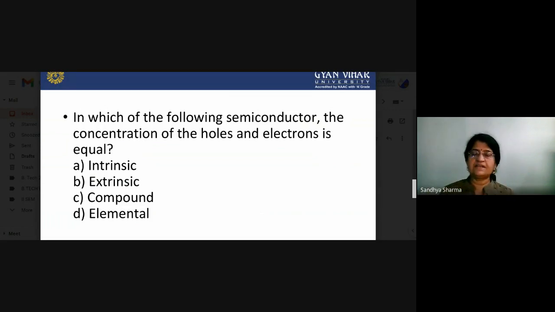Extrinsic, P-type and N-type semiconductor materials, extrinsic semiconductor materials, where we have added extra material or doping for enhancing the conductivity of the semiconductor material. If you are talking about intrinsic semiconductor materials, they are pure semiconductor materials, and at normal temperature there is no conduction of electrons. So this is a basic property of our semiconductor materials.